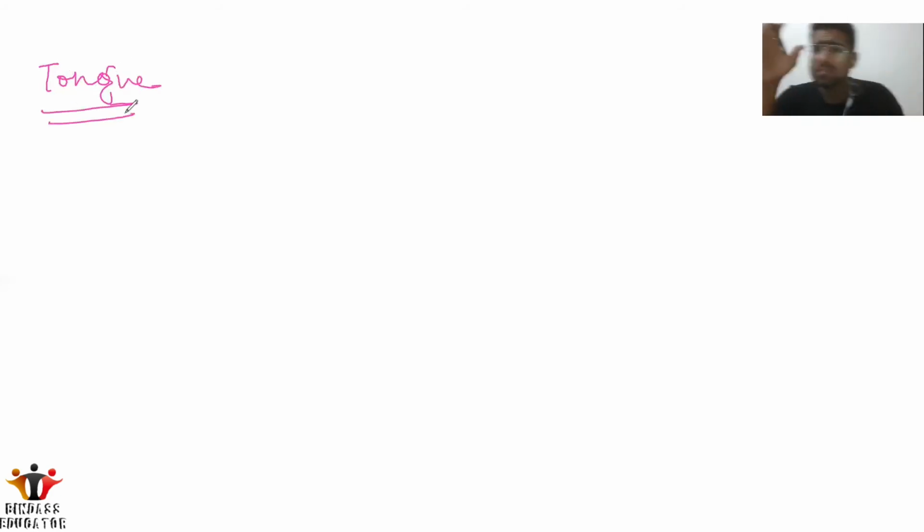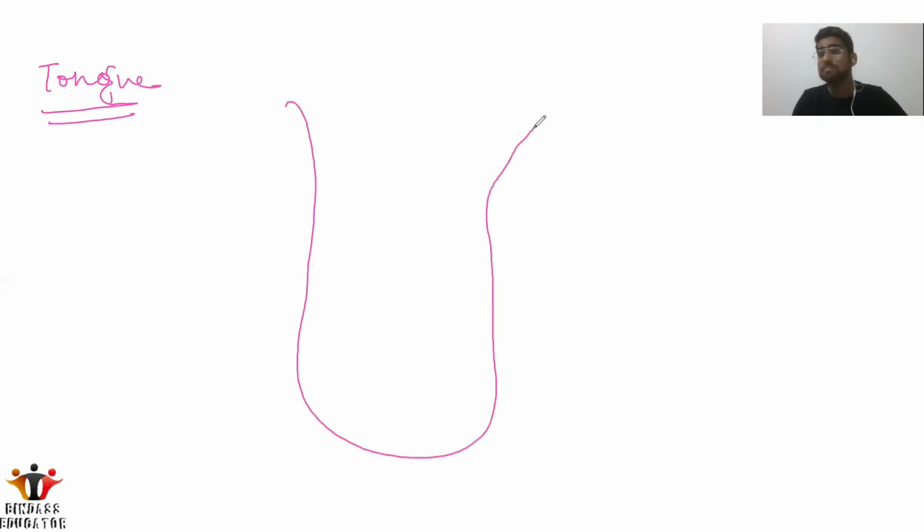So the second organ we have, we are going to start with the tongue. One of the most interesting things I want to tell you about the tongue is that it has the highest regenerative capacity. It means if you have any cut or any infection, it will be regenerated very fast. So this regenerative capacity is a good aspect of the tongue.